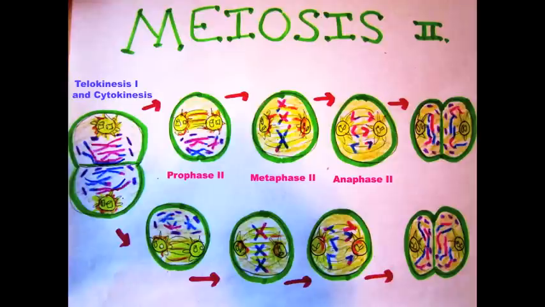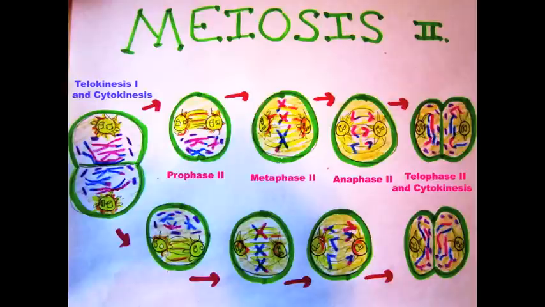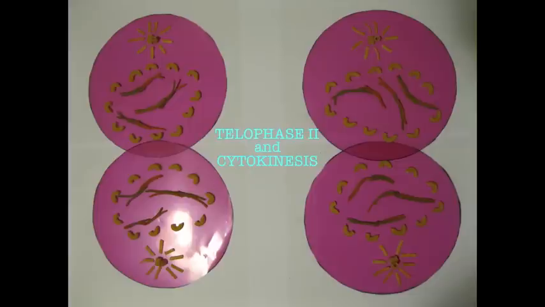During anaphase 2, the breakdown of proteins holding the sister chromatids together at the centromere allows the chromatids to separate. The chromatids move toward opposite poles as individual chromosomes. And finally, during telophase 2 and cytokinesis, nuclei form, the chromosomes begin decondensing, and cytokinesis occurs. The meiotic division of 1 parent cell produces 4 daughter cells, each with a haploid set of unduplicated chromosomes.